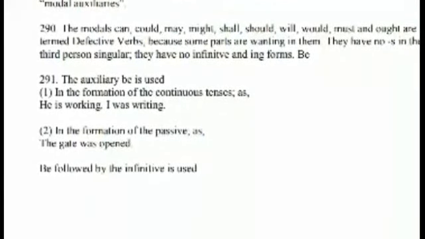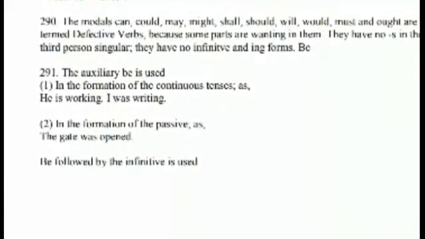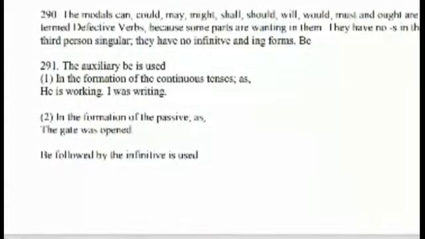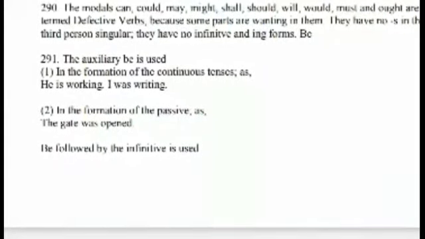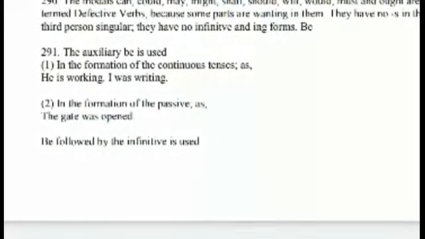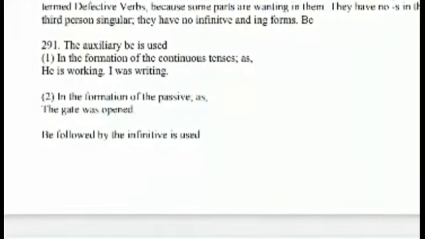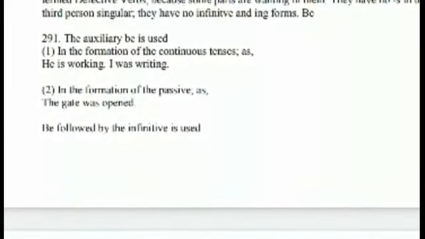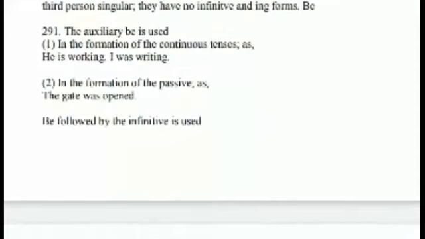The modals can, could, may, might, shall, should, will, would, must, and ought are termed defective verbs because some parts are wanting in them. They have no s in the third person singular, and they have no infinitive and ing forms.